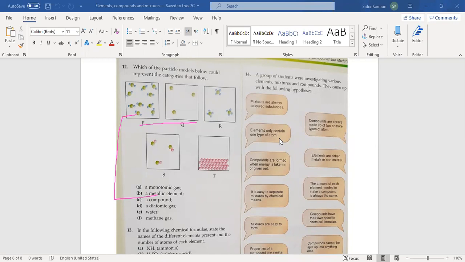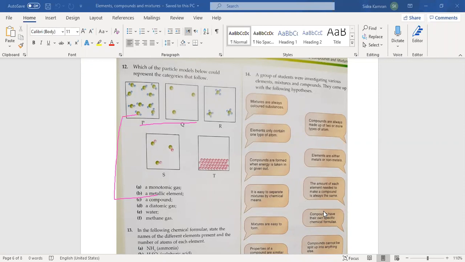You all have to correct those hypotheses which you think are wrong. Read all these hypotheses and think about which one is correct and which one is not.